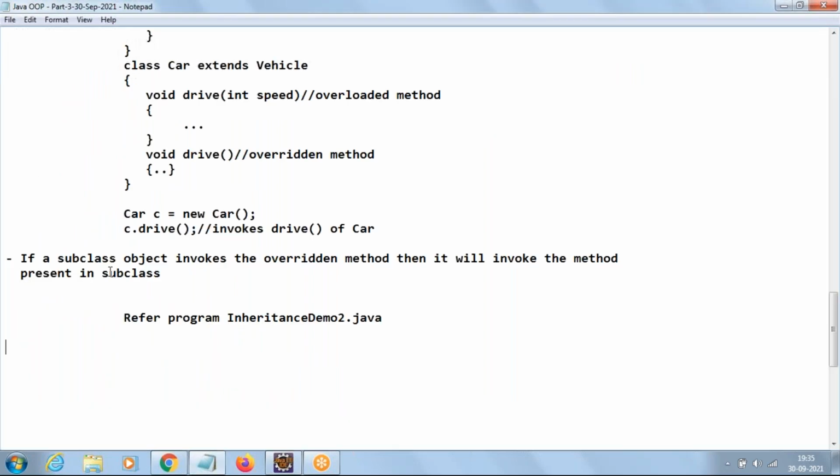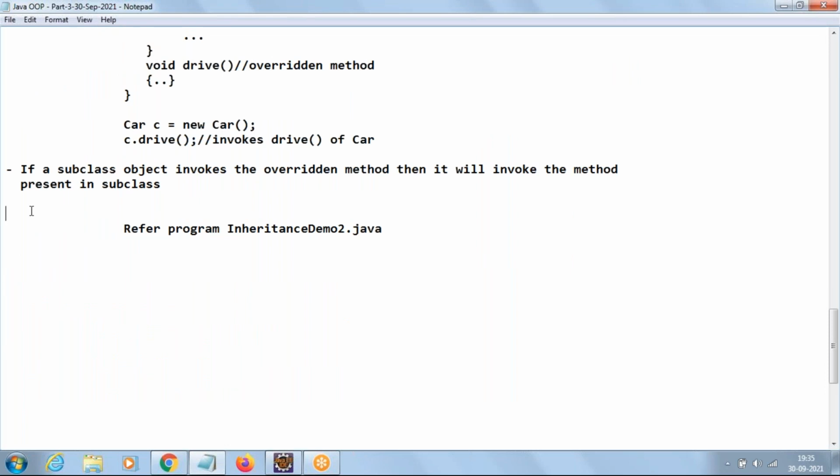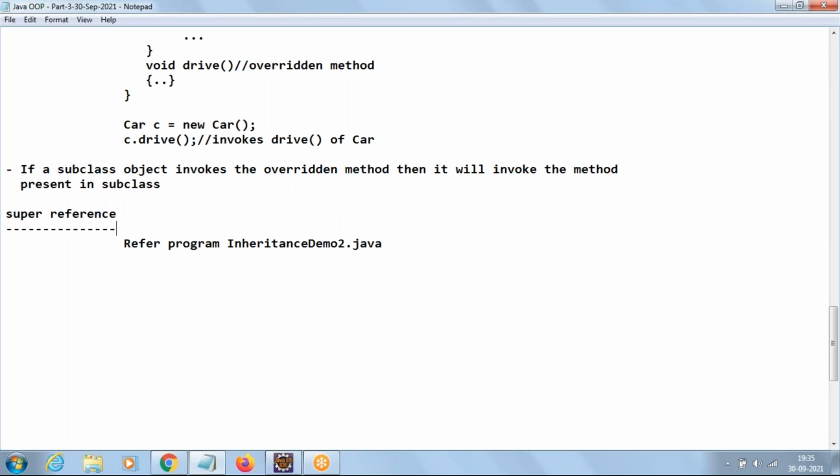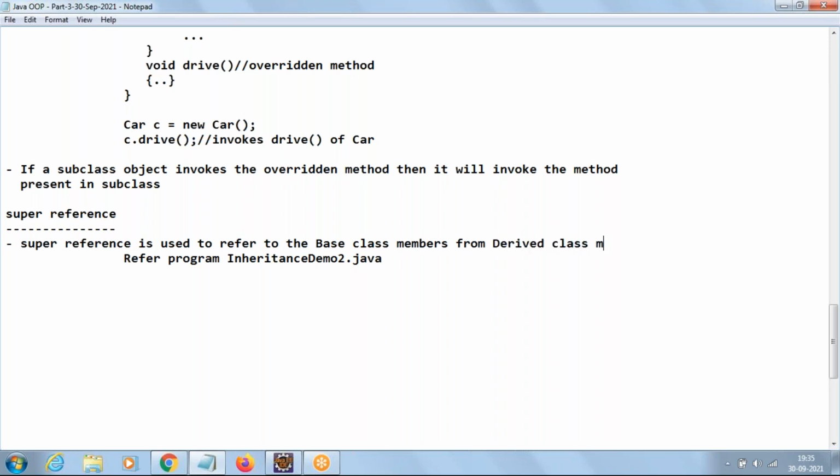So what is the point we have discussed here? Super reference. Super reference is used to refer to the base class members from a derived class method. From a derived class method, whenever you want to refer to base class members, we use the super keyword here. Ravi, any questions?